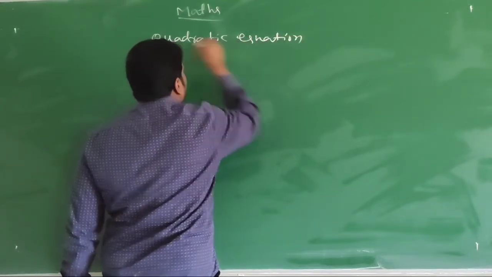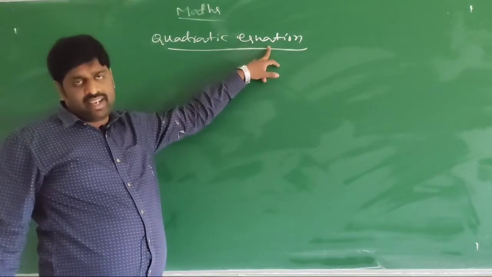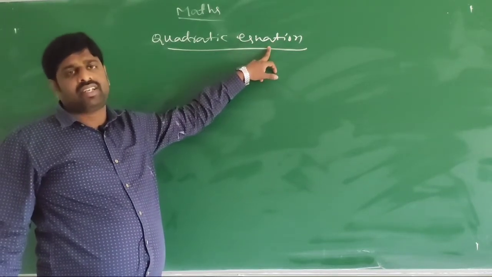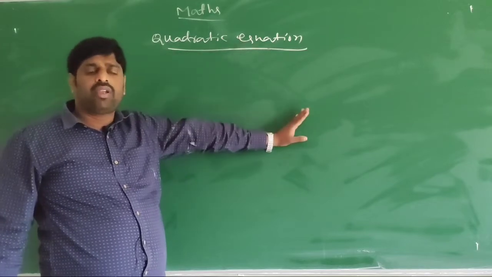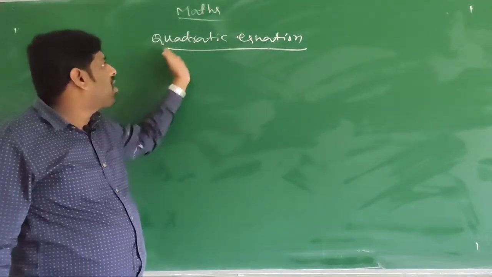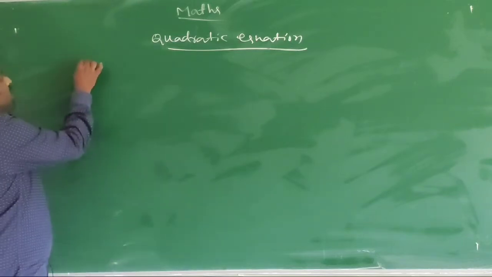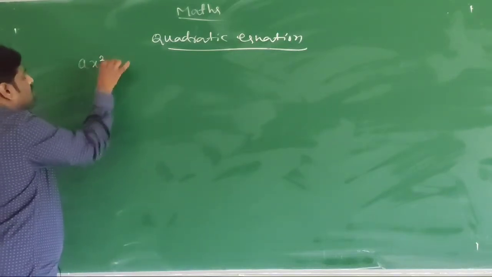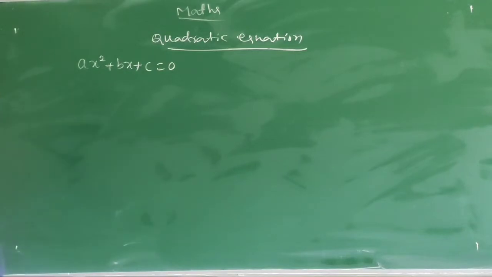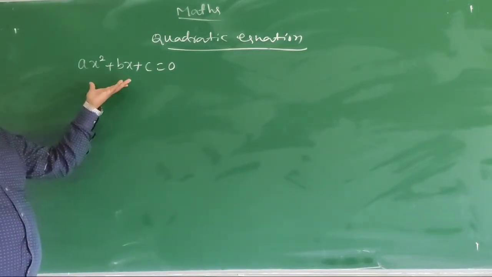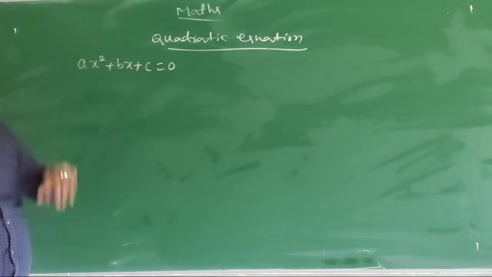In the first class I already told you about equations: linear equation, simultaneous linear equation, cubic equation, quadratic equation, polynomial equation. Quadratic equation means an equation of the form ax square plus bx plus c is equal to 0.